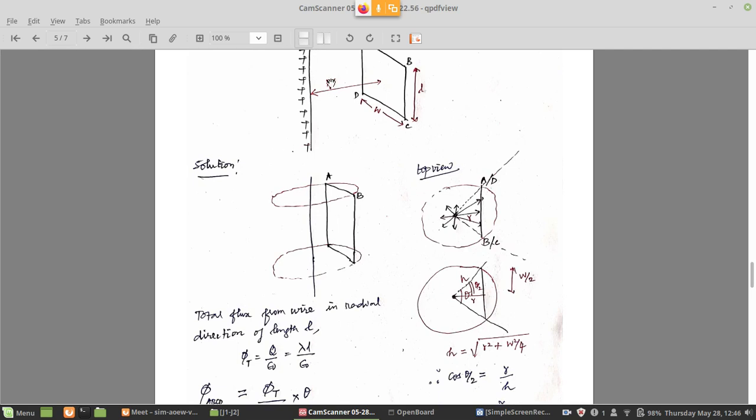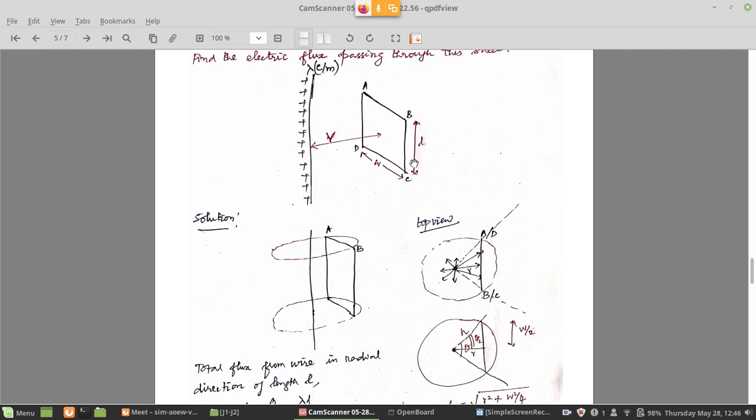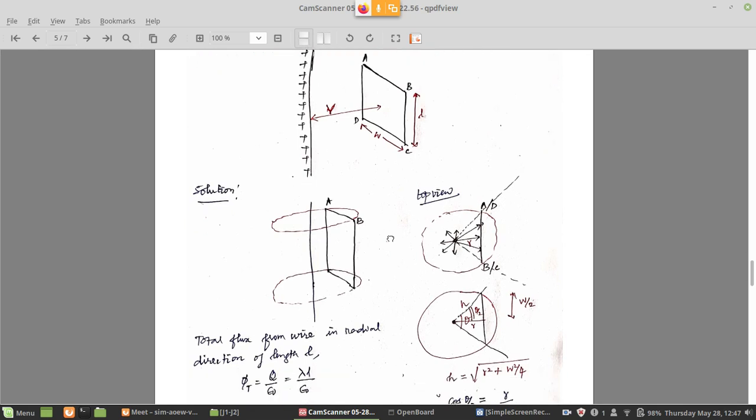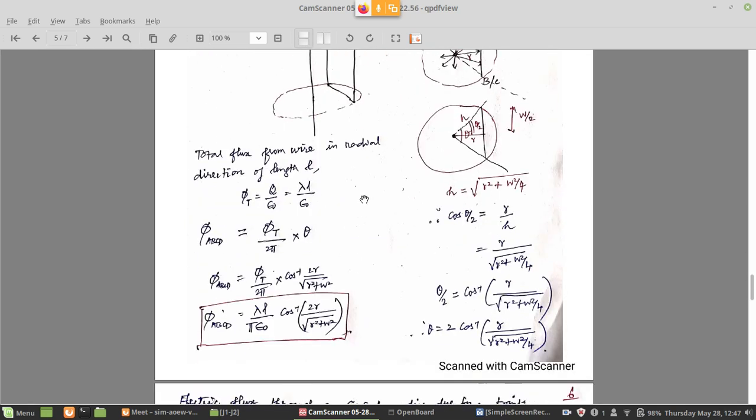But we are not getting total flux, we are getting only a portion of the flux, because flux is in all directions, but we are capturing it in only one direction. So that flux is a function of how much theta you have.